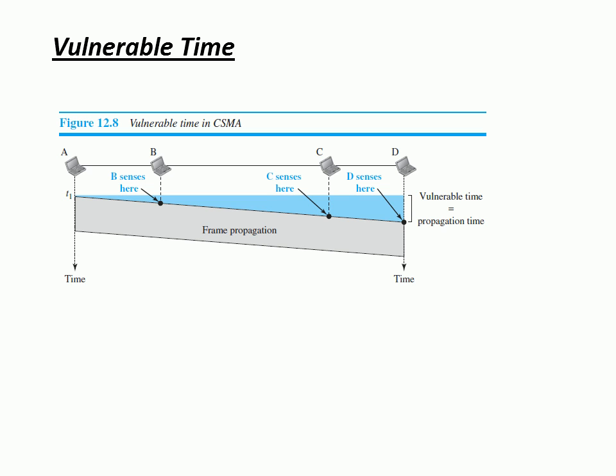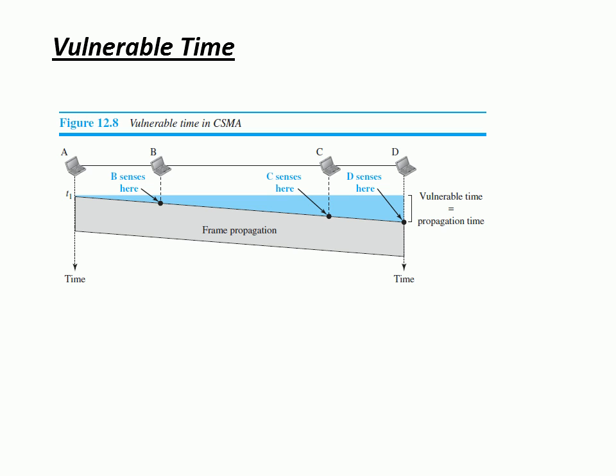So the worst case you have to consider here is the maximum length I have considered. From A to D, the propagation time will be the total time, right? So as you can see here, from A to D, the total time is the frame propagation. It has been highlighted here in this figure by the color gray, right? So that is the complete propagation time.